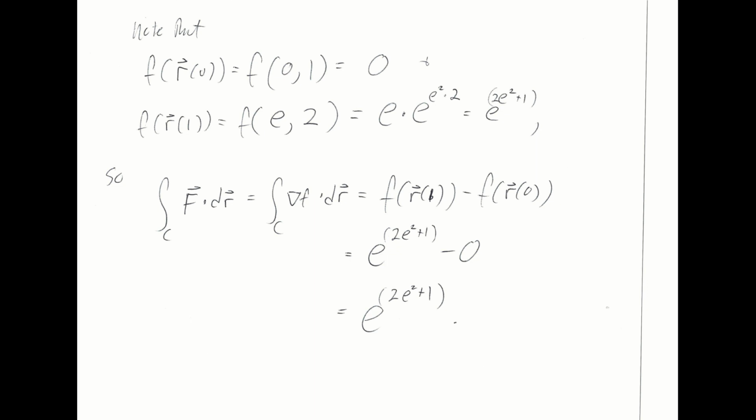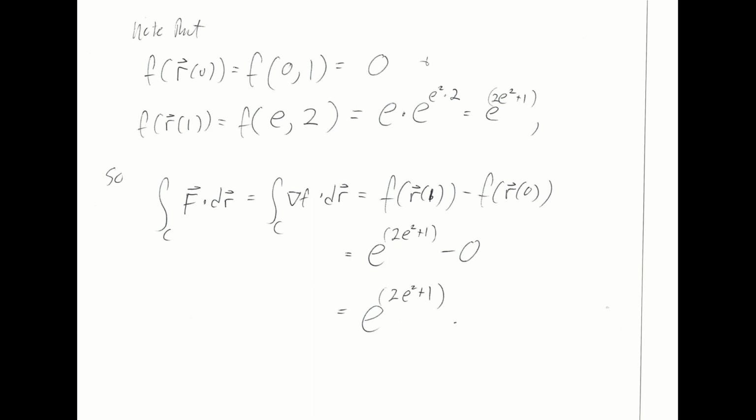So the integral of F along this curve is going to be the integral of the gradient of its potential function along this curve. The fundamental theorem of line integrals tells me to take the potential function at the endpoint, r hat of 1, minus the potential function at the initial point, r hat of 0, along my curve C. And I'm getting this minus this, which is just leaving me with this strange exponential raised to the power of a polynomial at e in this form. So hopefully that makes some sense.